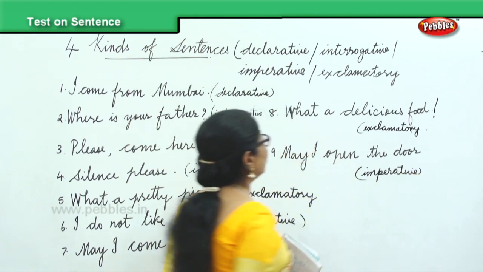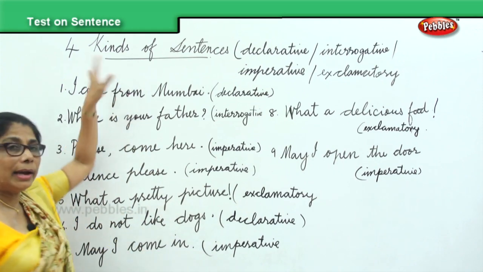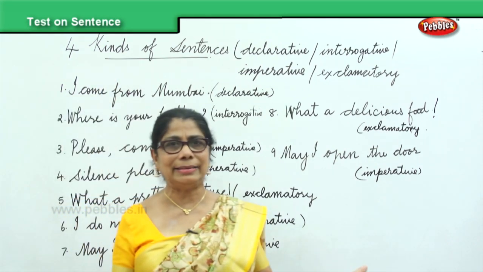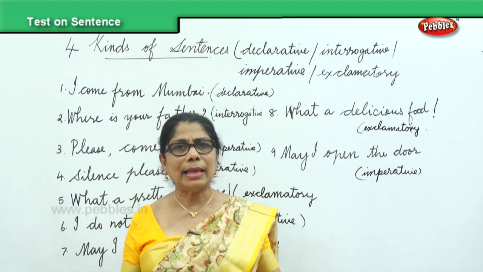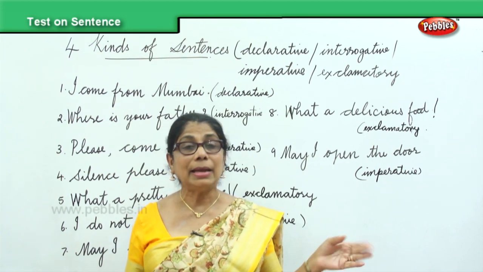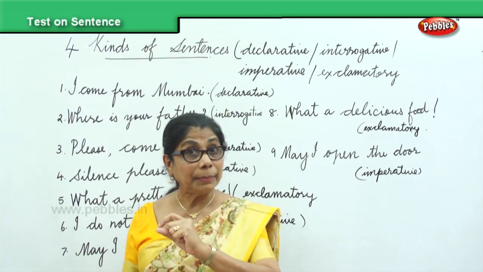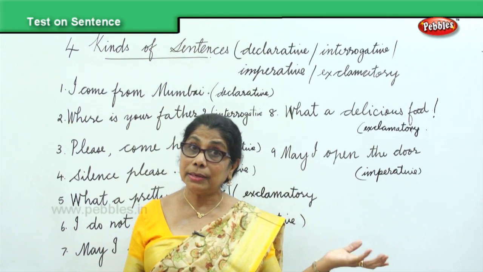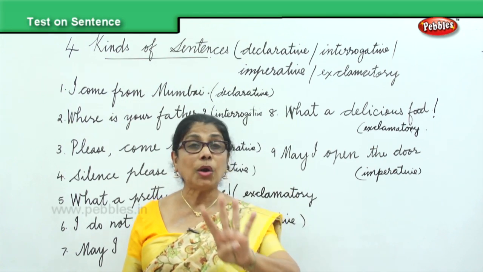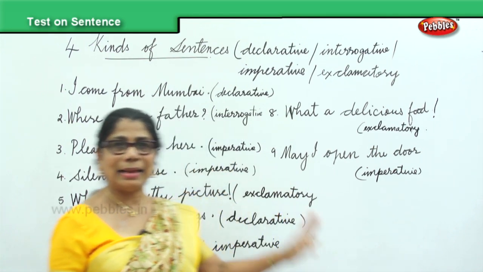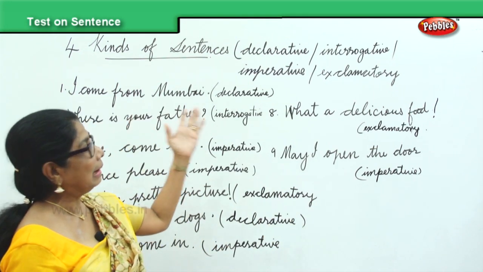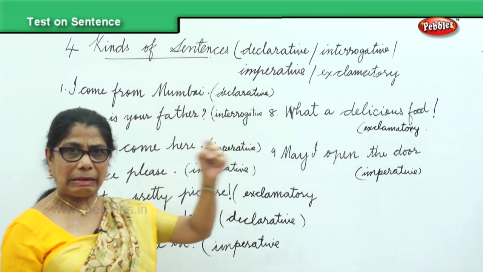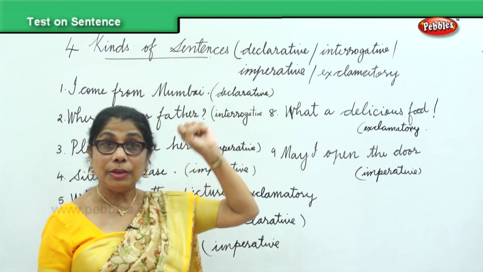Now, let's look at all the sentences. There are 4 kinds of sentence. What is a sentence? A group of words that makes complete sense. A sentence begins with a capital letter and it ends with a full stop. There are 4 kinds of sentences and that's what we have done here. Declarative. That is, you declare, see, I am from Bombay. You are affirming, yes.